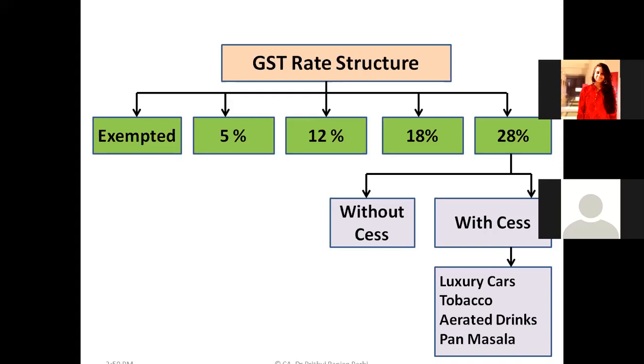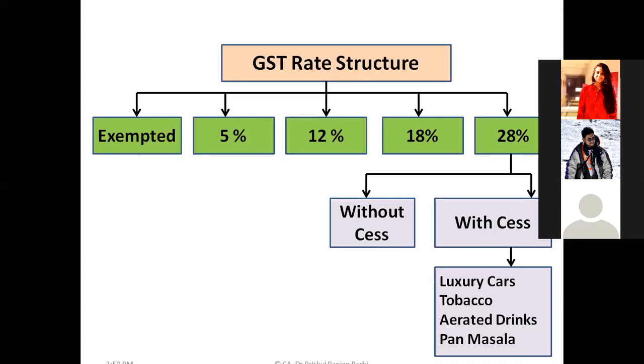Now, how many rates am I showing you? Tell me. Anurag, how many rates am I showing you? Sir, 4 rates.